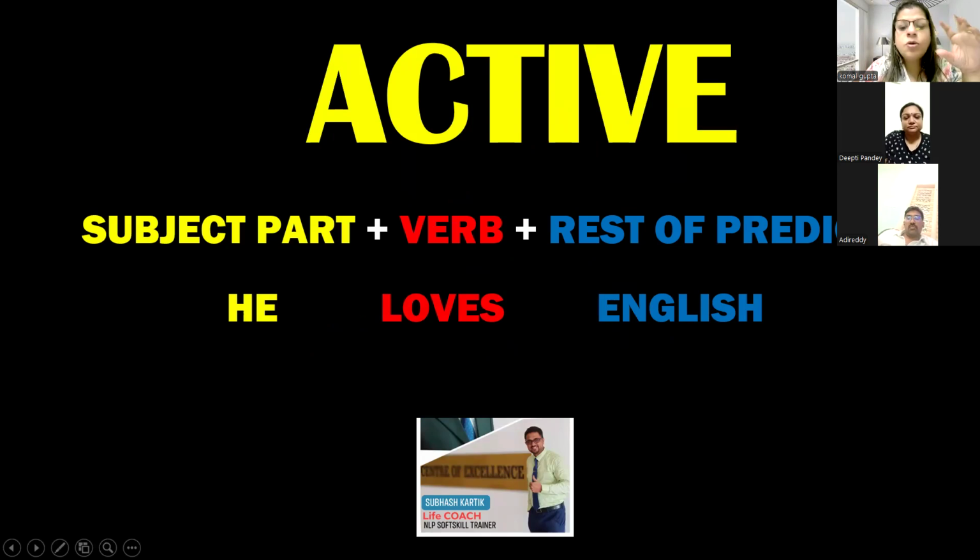Now, how to construct this sentence from active to passive? This is a question. What we have learned in our childhood, how to make the sentence from active to passive, we just put the subject in the place of the object and the object in the place of the subject. We have to construct it in this way.